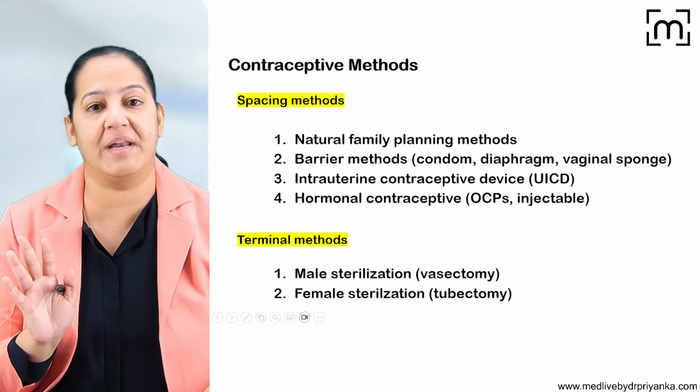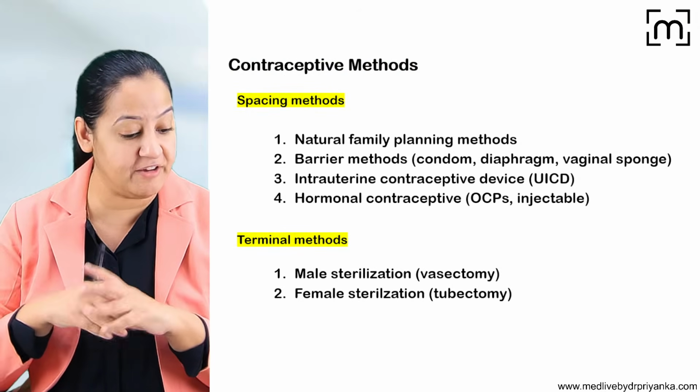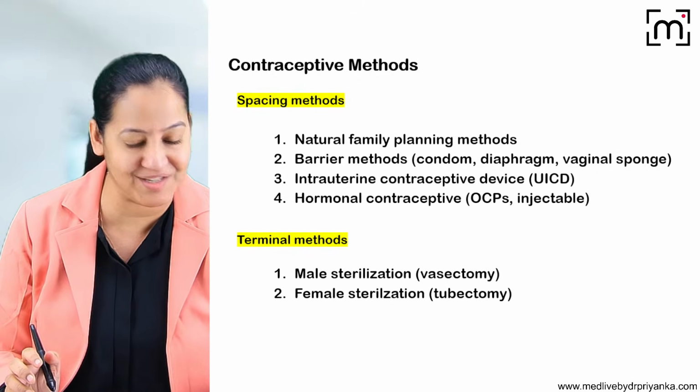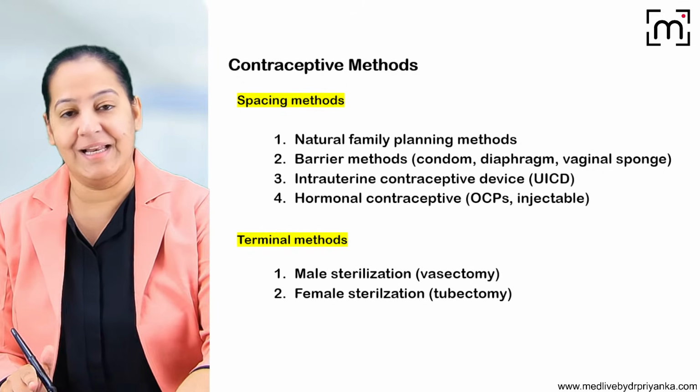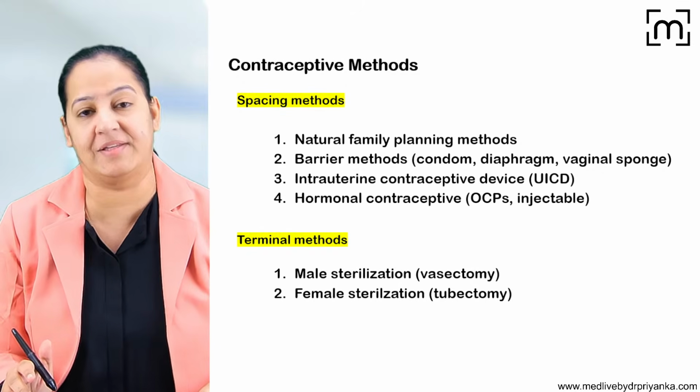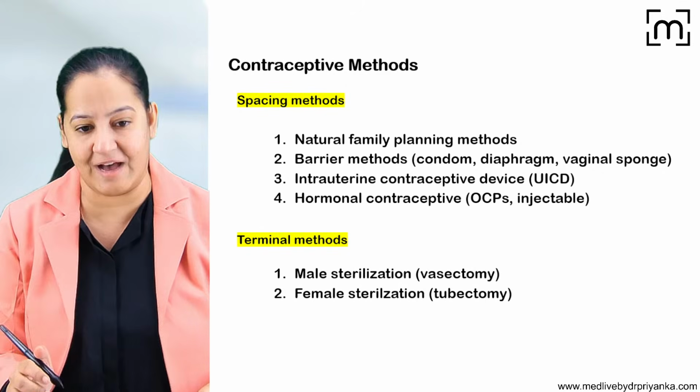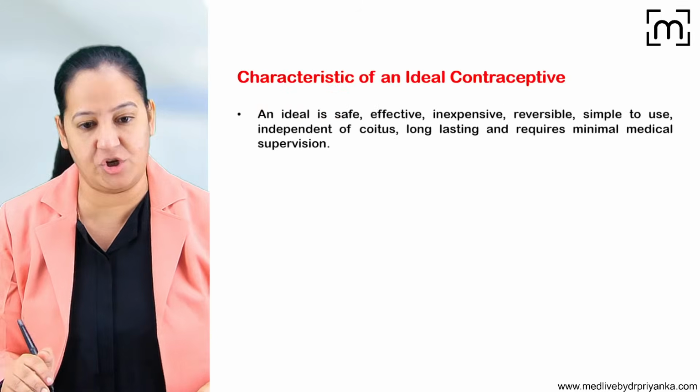Now after this definition, let's start the contraception. Let's start the various methods of contraception. Can we start? Give me a thumbs up if you got everything till now. So let's start the various contraceptive devices or methods available, and we will see the detail of each of them.